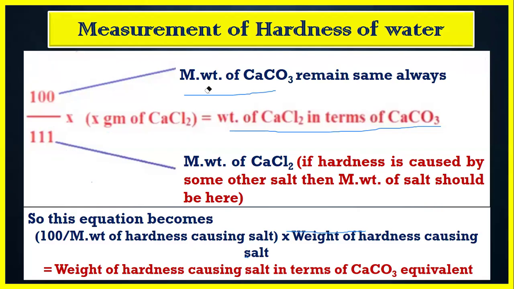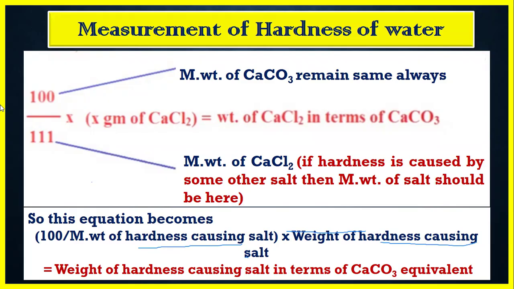So now this equation is clear. If we want to convert any salt to its calcium carbonate equivalent, then the final equation will be 100 divided by molecular weight of hardness causing salt, multiplied by weight of hardness causing salt.